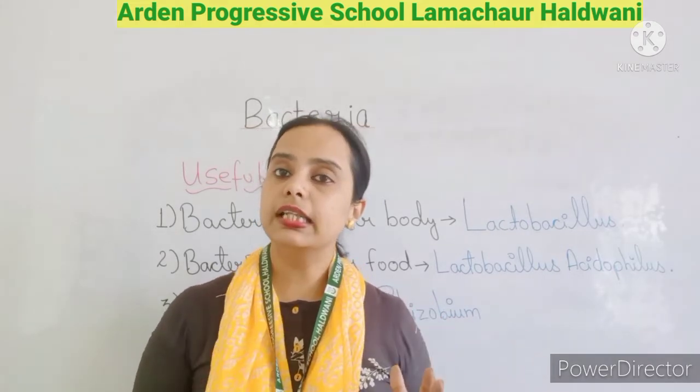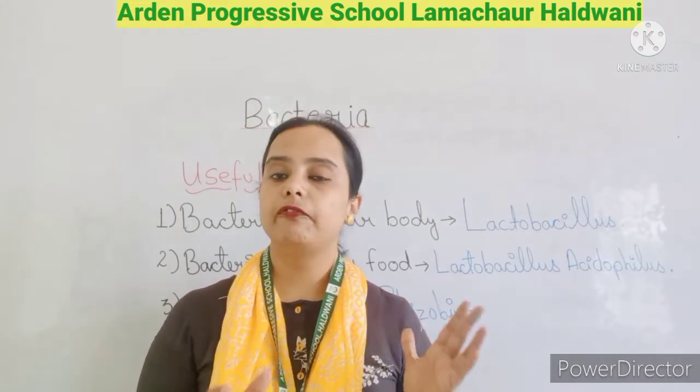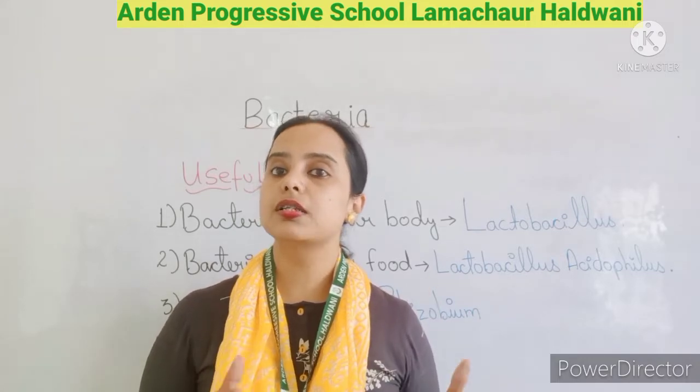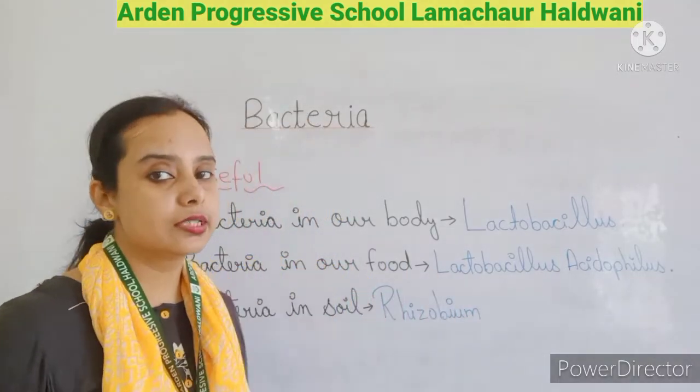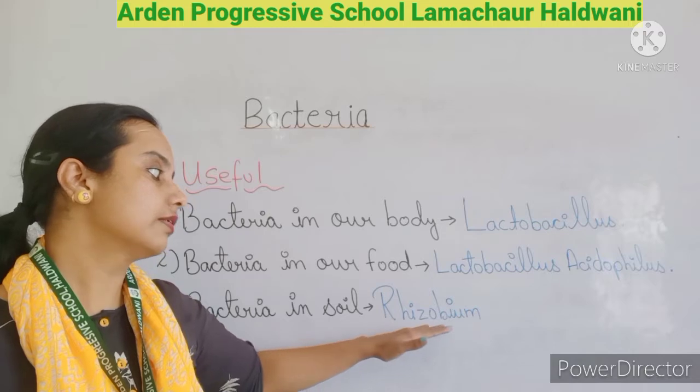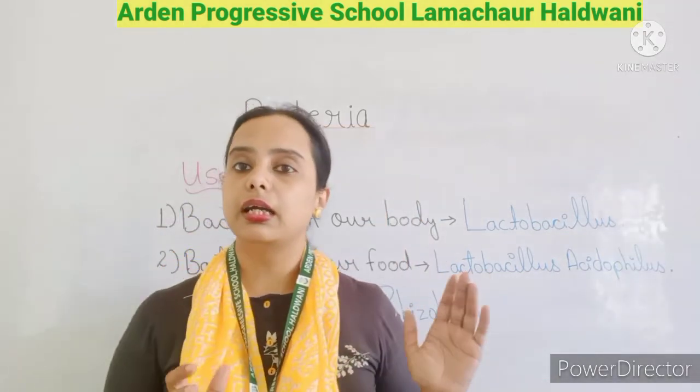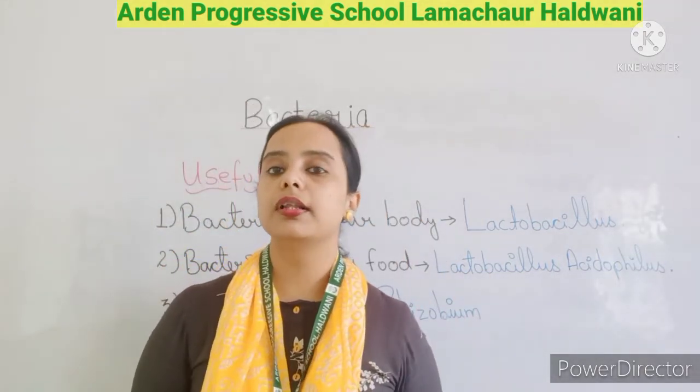How? By fixing the nitrogen in the soil. The nitrogen is fixed with the help of this Rhizobium, and that nitrogen is very essential for the plants for their proper growth.